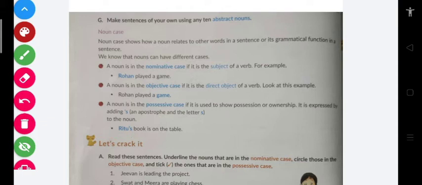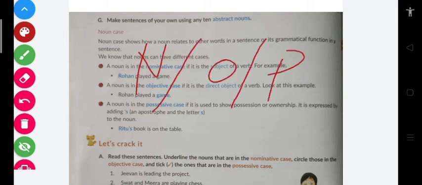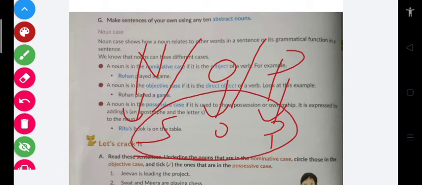So here you've got to know nominative case, objective case, and possessive case. Remember the classification: nominative case, objective case, and possessive case. Nominative when it is related to the subject, objective when it is related to the object, and possessive when there is a relation of possession.